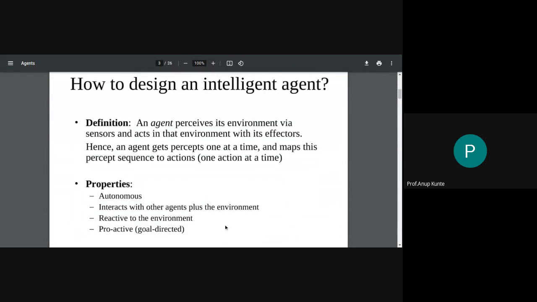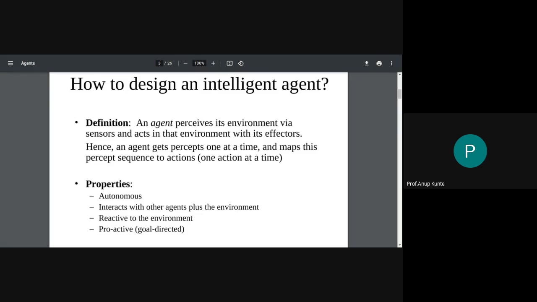We have already gone through it, so I'm just going to read through it quickly so that you understand if you have missed anything. An agent perceives its environment via sensors and acts in the environment with the effectors or actuators. Hence, an agent gets percepts one at a time. So that is how it is assumed. It maps this percept sequence to action. This is the important thing we talked about yesterday: even though the agent is receiving a single percept at a time, it somehow represents this percept sequence that is used for selecting a particular action.